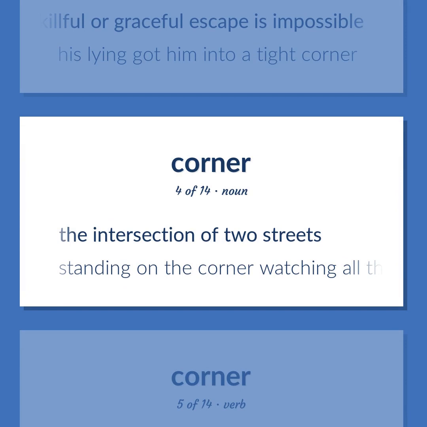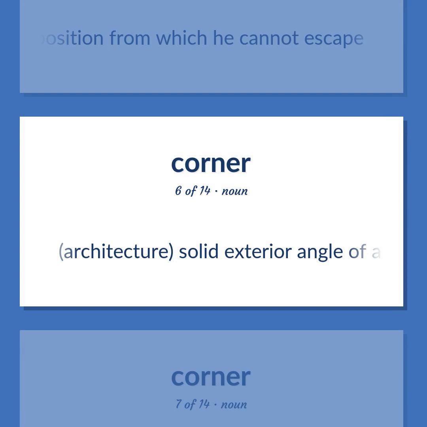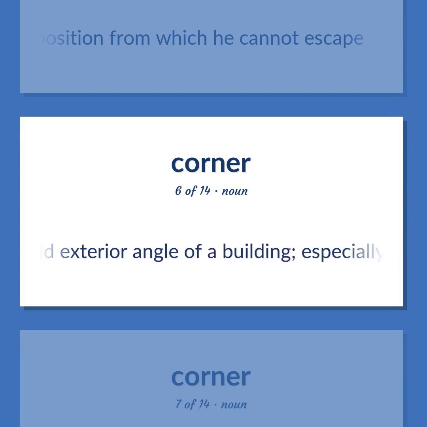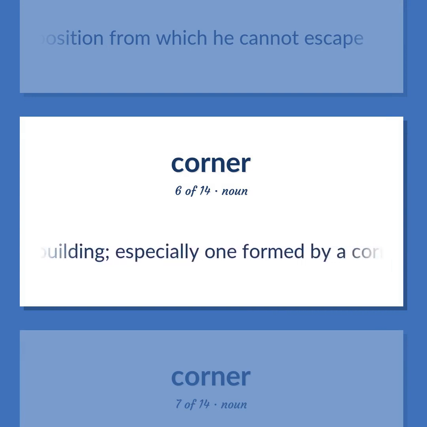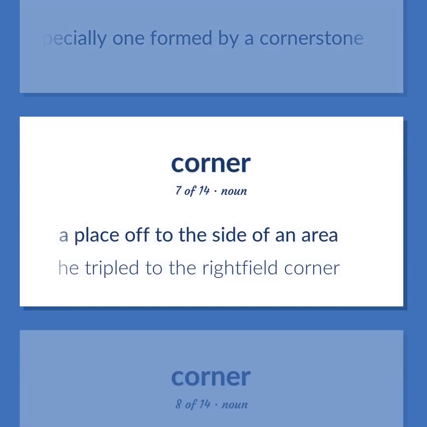The intersection of two streets. Standing on the corner watching all the girls go by. Force a person or an animal into a position from which he cannot escape. Architecture. Solid exterior angle of a building, especially one formed by a cornerstone. A place off to the side of an area. He tripled to the right field corner.